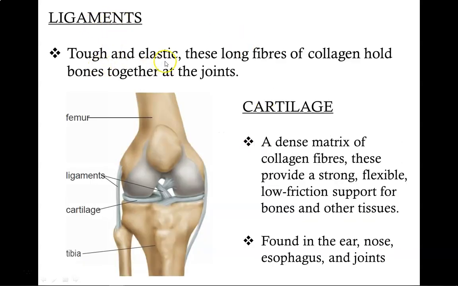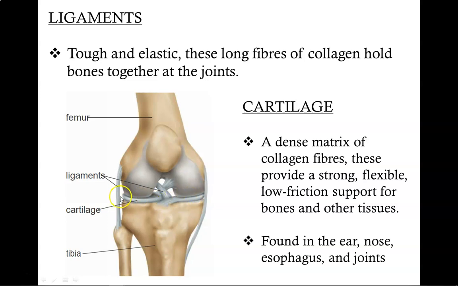Ligaments are tough and elastic material, and these long fibers of collagen hold bones together at the joints. While cartilage is a dense matrix of collagen fibers, these provide a strong, flexible, low-friction support for our bones and other tissue. You'll typically find cartilage in your ear, nose, esophagus, and joints. So once again, ligaments hold the different bones together, while the cartilage prevents them from grinding up against each other.